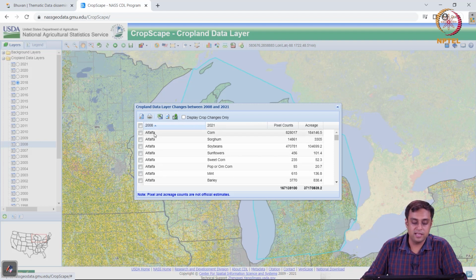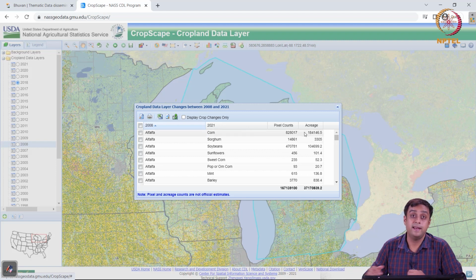So what it's showing me is that alfalfa, which is a crop type, is going to corn, a conversion from alfalfa to corn on 184,146 acres. 184,146.5 acres have converted from alfalfa to corn from 2008 to 2021, which is a really interesting statistic.